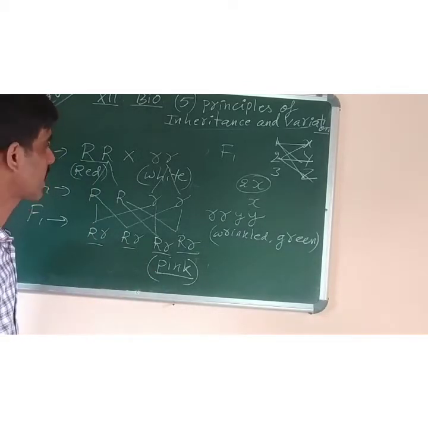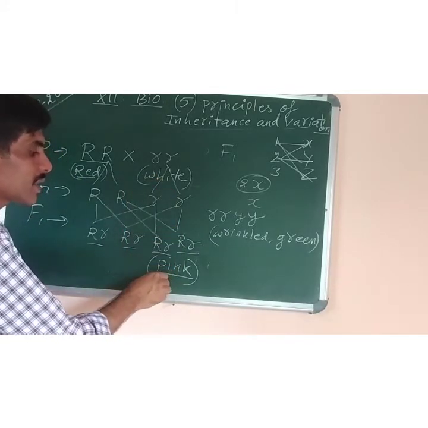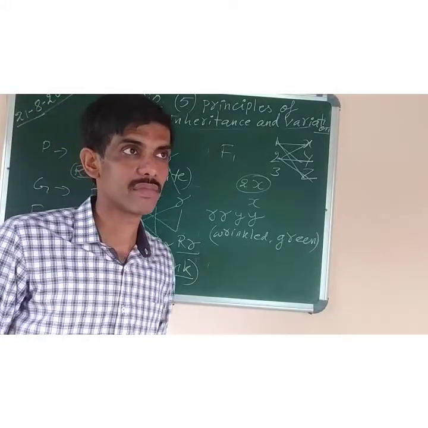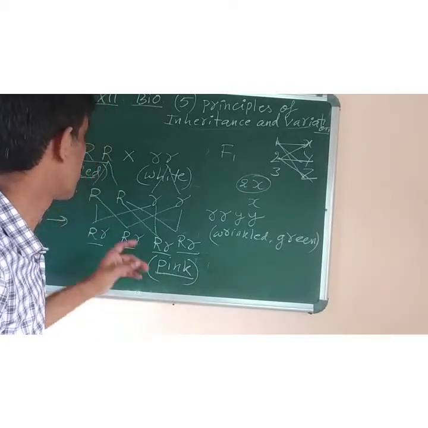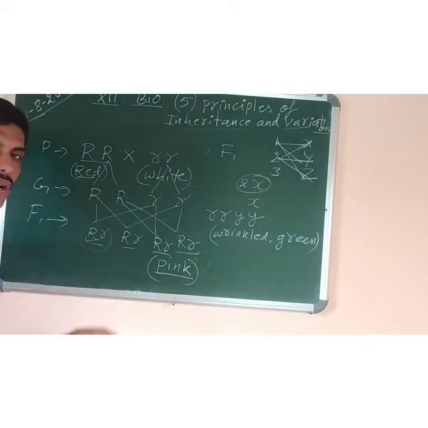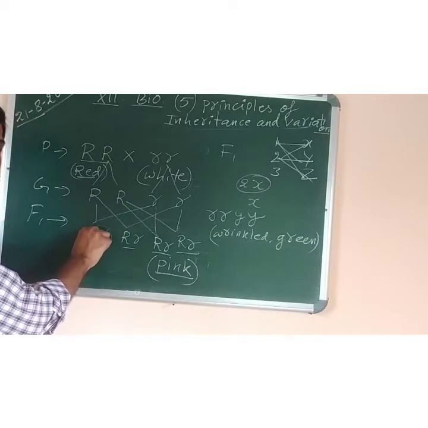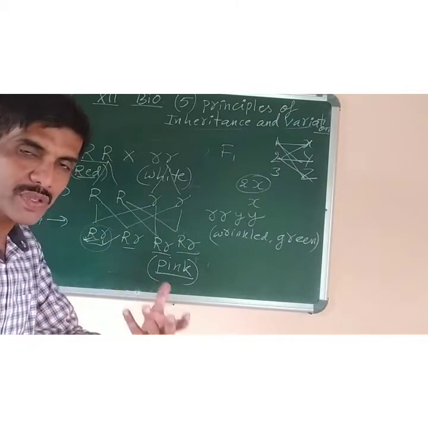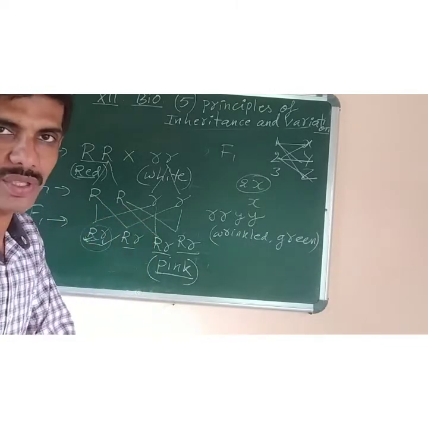Neither the red color is fully there, in pink somewhat is there, nor is the white color fully dominant. So that type of inheritance is not following the law of dominance of Mendel's. Because Mendel's first law was, out of a pair of contrasting characters, only one expresses, the other will not express. The one which expresses is called dominant character, the one which will not express is called recessive character. But here we find that both the characters express themselves, or they are not able to express fully, incompletely they are expressed. So that's why it is called law of incomplete dominance, not full dominance.